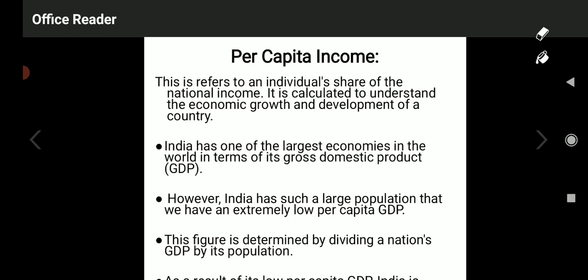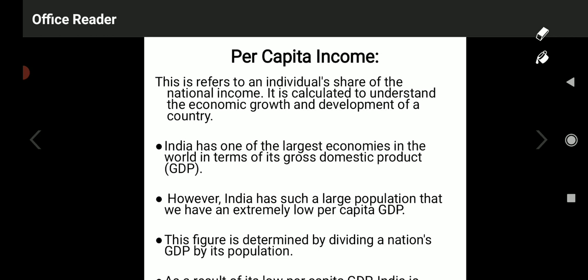So GDP always depends upon the total population of the country. Total population and national income are the two important variables, two important mathematical devices, which decide the entire development of the country.